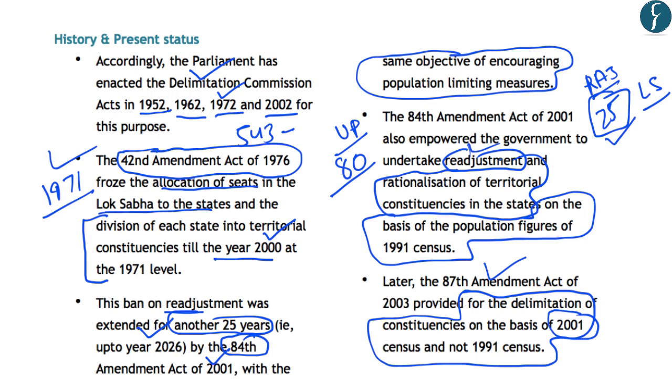And this can be done without altering the allocation of the number of seats to that state. And the 87th Amendment Act further provided that this readjustment and rationalization should be done on the basis of the 2001 census and not on the basis of the 1991 census. And this has to be done without altering the number of seats allocated to each state.